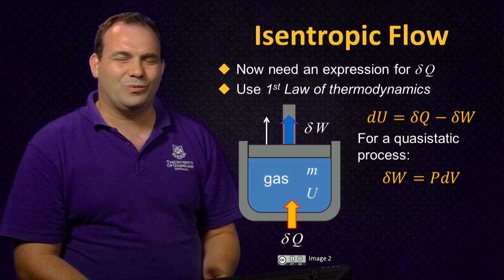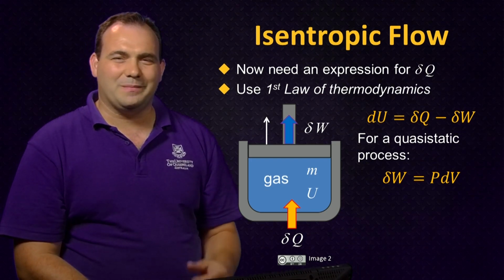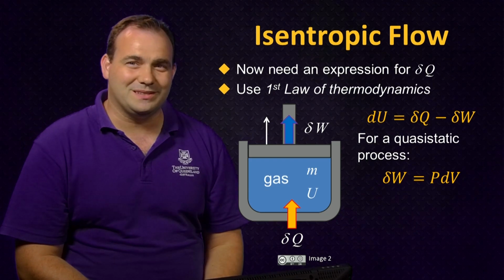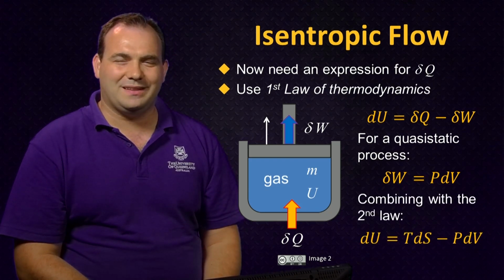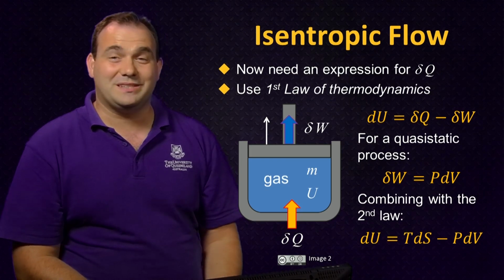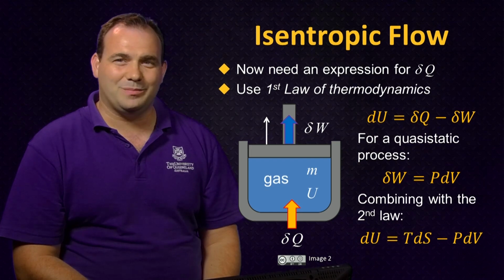This is nothing but a rearrangement of work done being equal to force multiplied by the distance it acts over. If we combine this and the second law, we find that the change in internal energy dU is equal to TdS minus PdV.